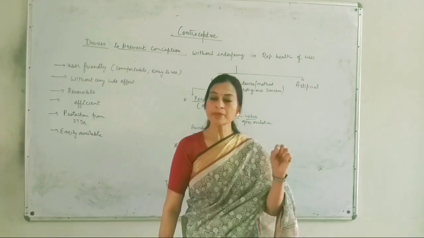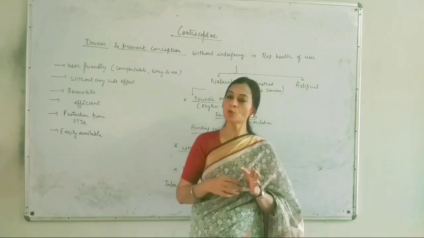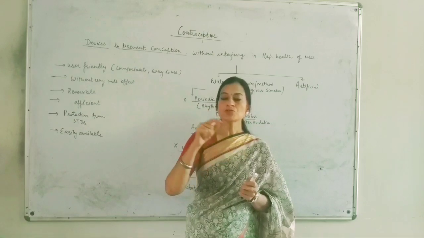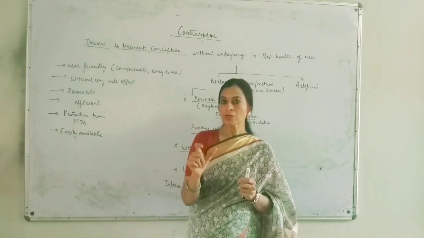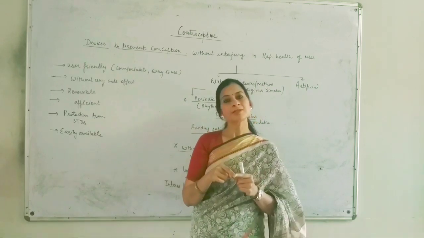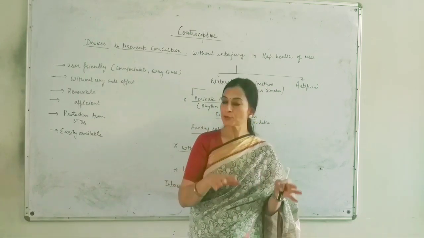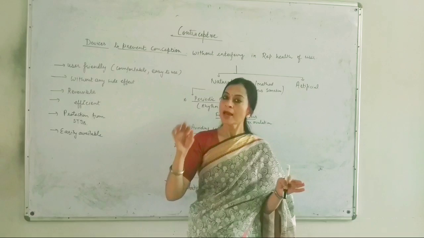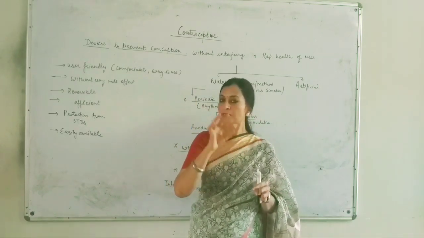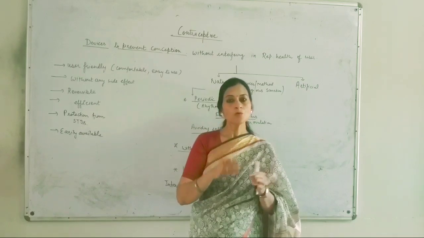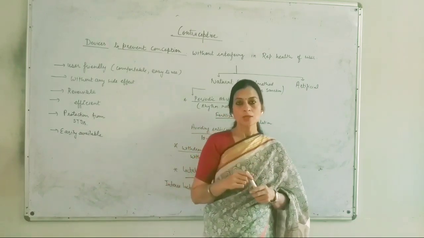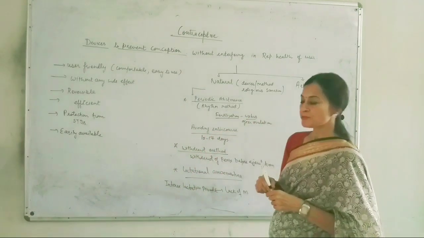This is totally based on the ovulation period of the menstrual cycle. 10 to 17 days of the menstrual cycle are known as the fertile period. If the female wants to conceive, then it is very important to have intercourse during these days. And if the female doesn't want to conceive, then she should avoid intercourse during 10 to 17 days. So this is periodic abstinence.